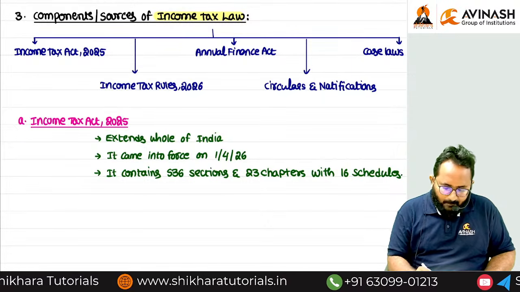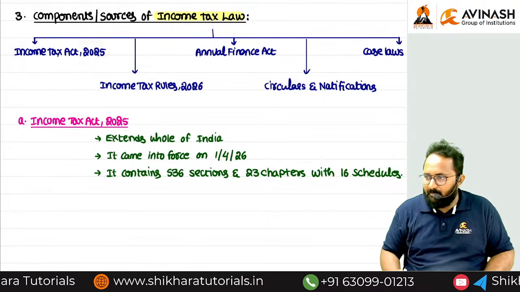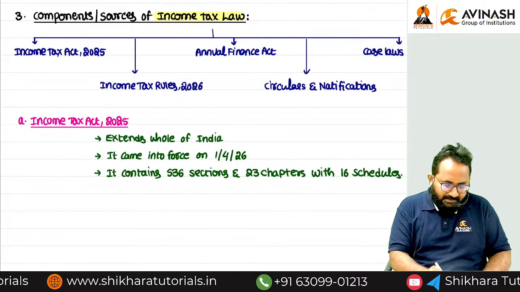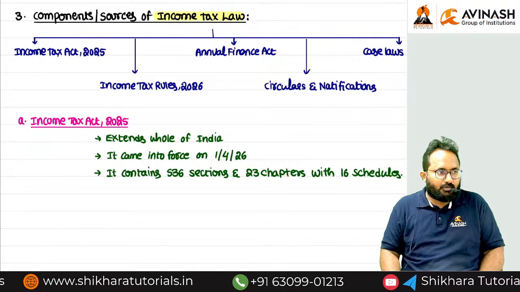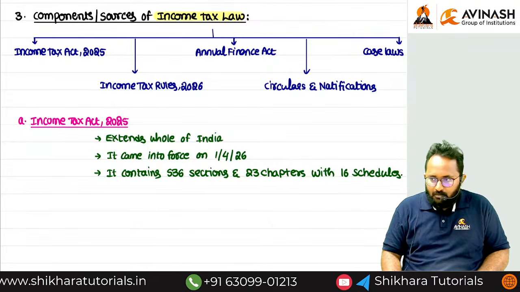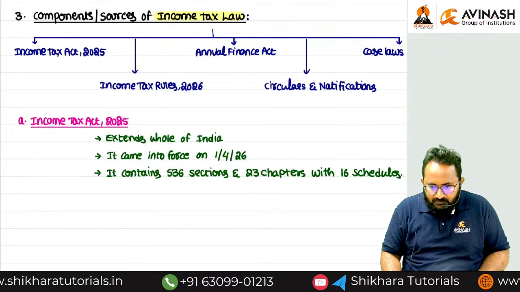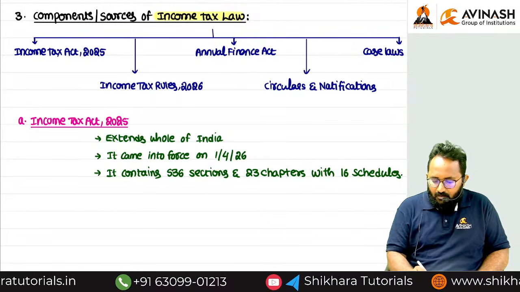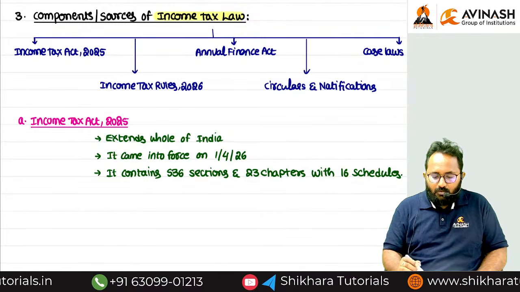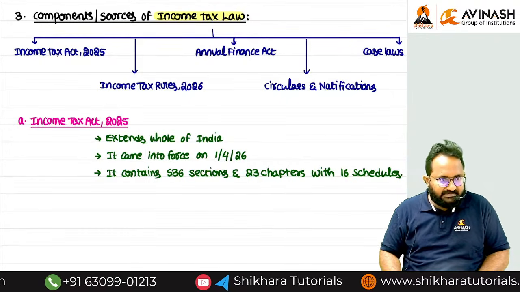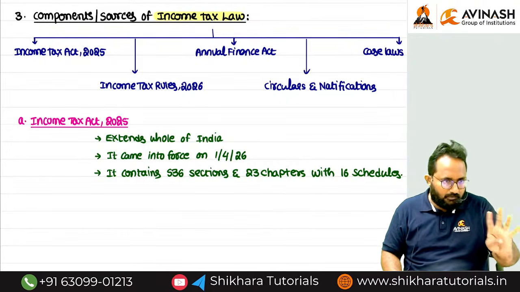How many sections are there in the Income Tax Act 2025? 536. How many chapters? 20. Schedules? 16. In the first schedule to the Annual Finance Act, how many important parts? 4.